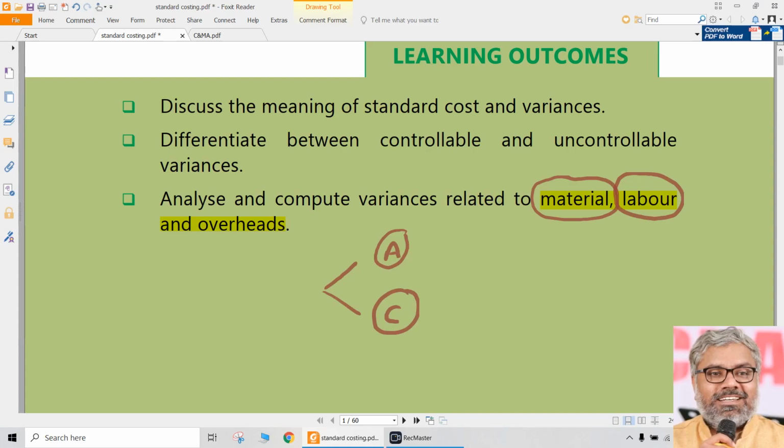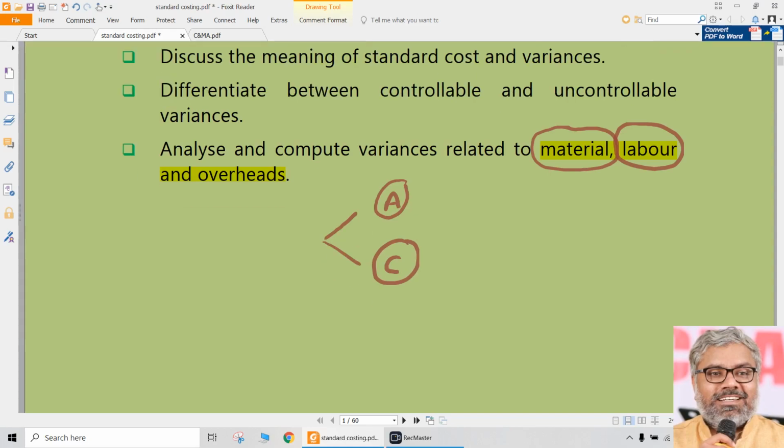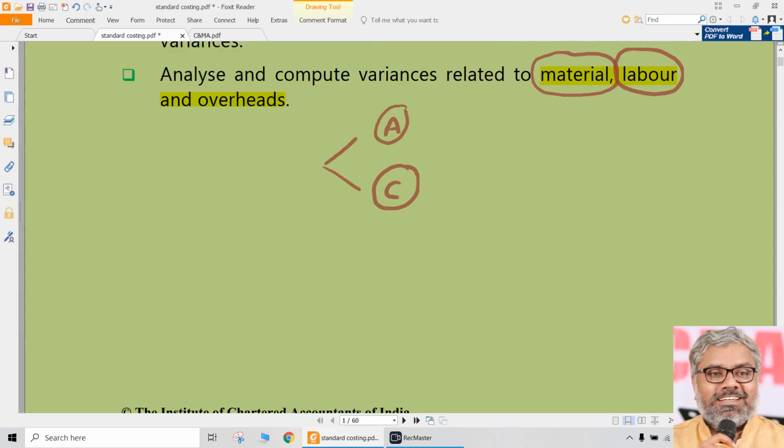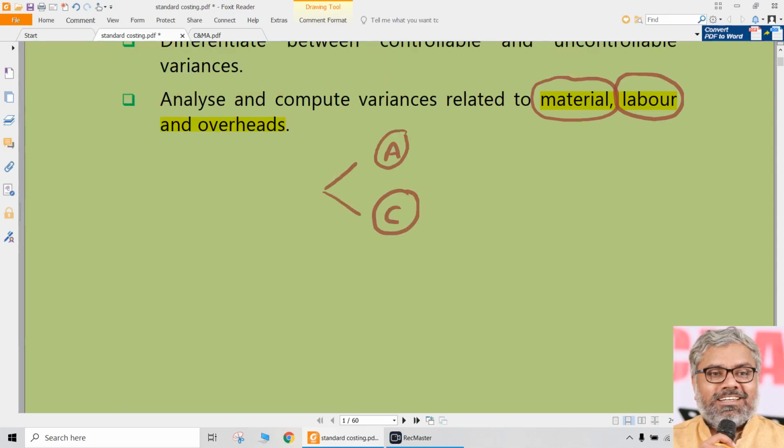But is that the only control that is required at an operational level, which is done by, let us say, a storekeeper or an HR manager? Is that the only control, or will there be any control at a broader level, higher level, management level control also? That has to be understood. Definitely at operational level, there will be many controls, no doubt, as we observed in the topics of material and labor. But in addition to that, there has to be an overall control at a higher level, that we can call managerial level or top management level or middle management level.